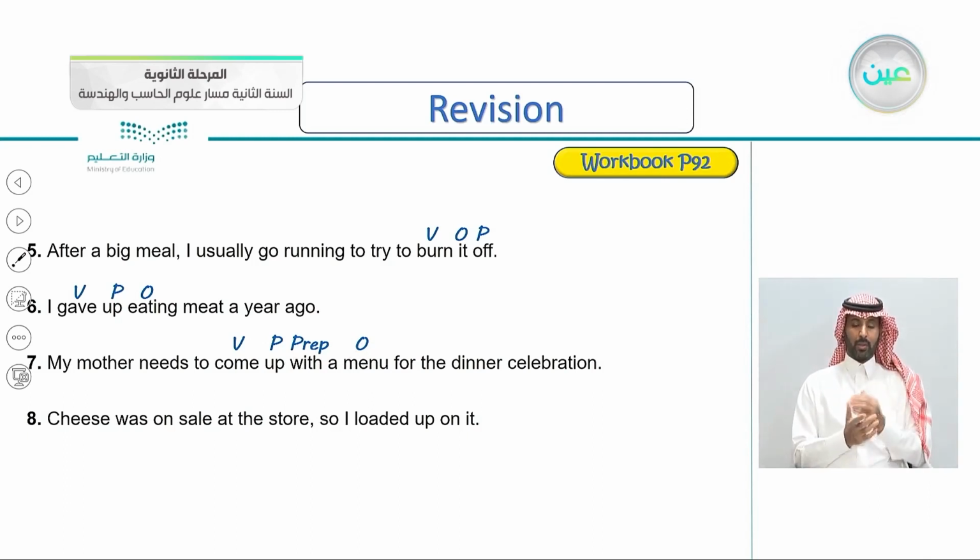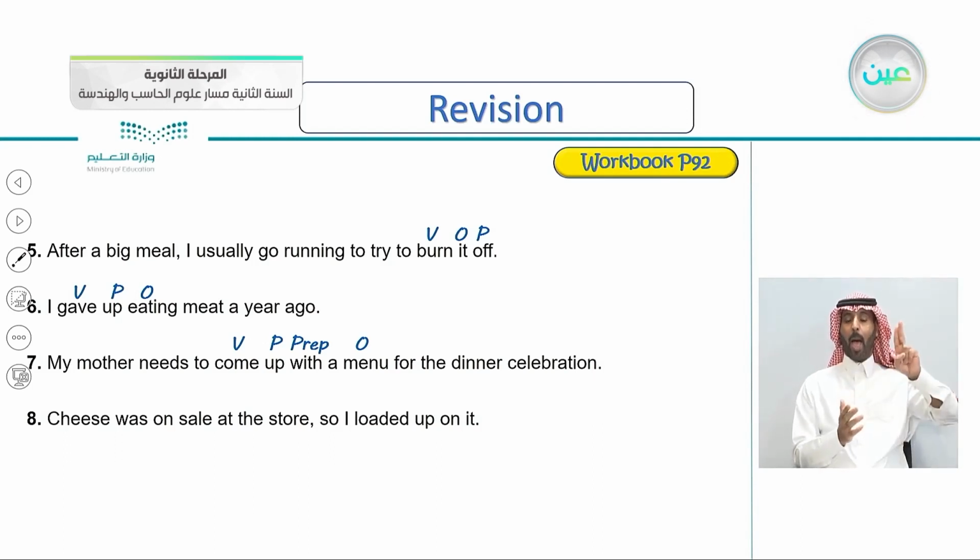Last one here, number 8. Cheese was on sale at the store, so I loaded up on it. There was a discount on cheese at the store, so I loaded up on it. So where's the verb here? Where's the particle? Where's the object?